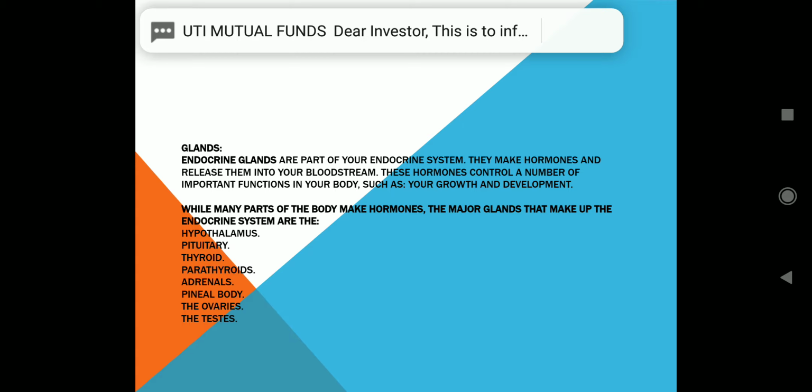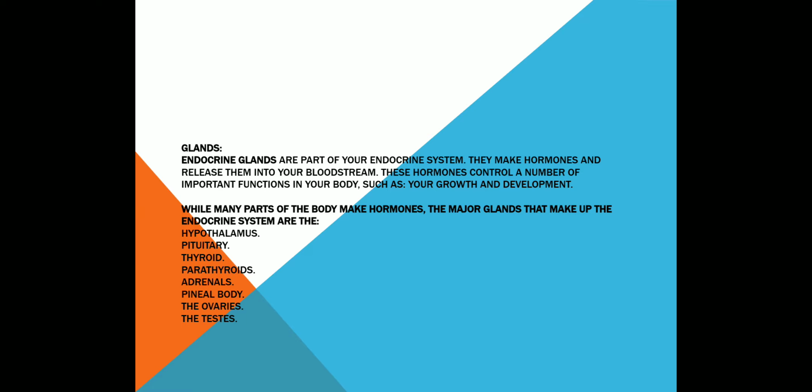Endocrine glands means those glands which are found structurally and functionally in the body of the humans, and exocrine glands means those glands which are found outside the body. Okay,